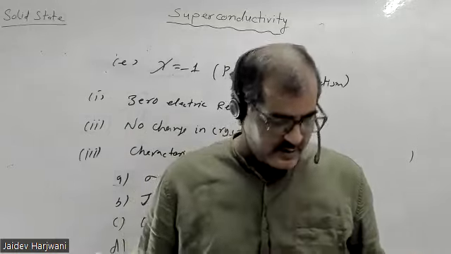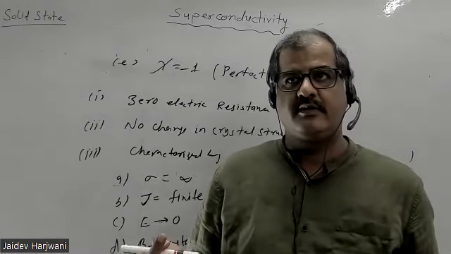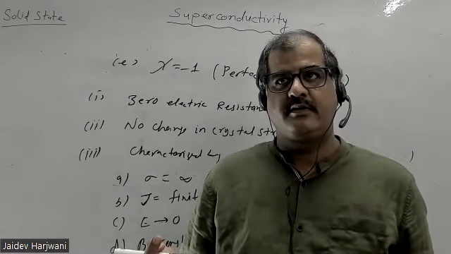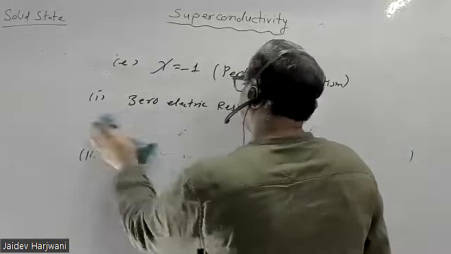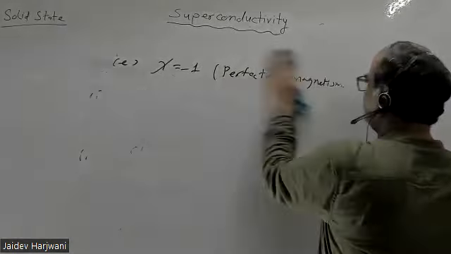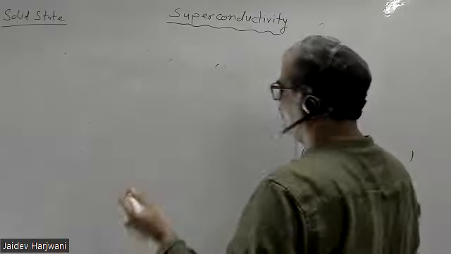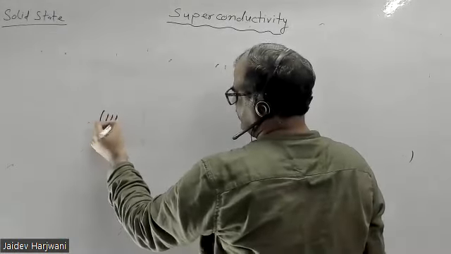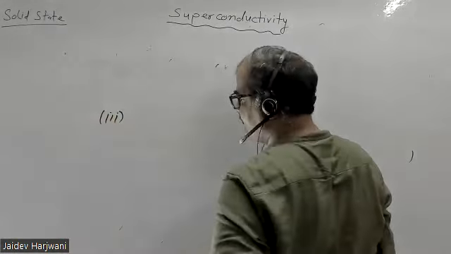Sir, suddenly at a particular temperature, electrons go into Cooper pairs. Yes. So the explanation of superconductivity: the microscopic explanation of superconductivity was given by BCS theory. This was the third theory, BCS theory, which came in 1956. It was developed by Bardeen, Cooper, and Schrieffer. So this is the microscopic theory.